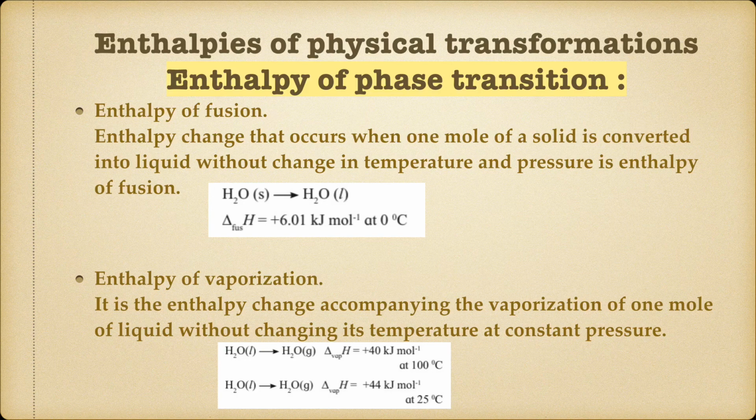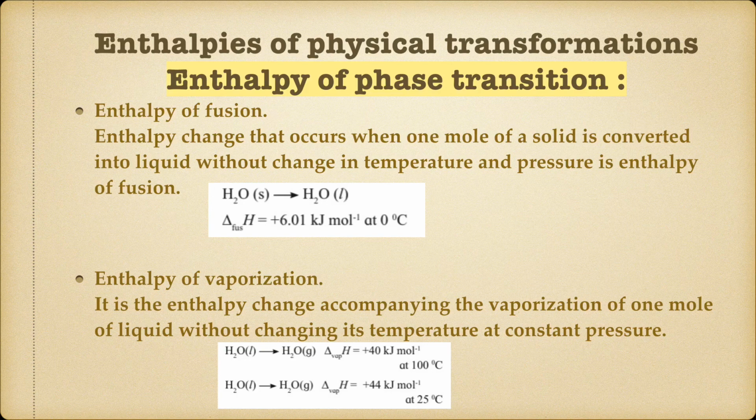Now if I do the reverse reaction, that means H2O gas converted into liquid, what process is going on? Condensation. The process is called condensation. As I told you before, the value will remain the same, only the sign will be reversed because the reaction is reversed. That is one property. Whenever you reverse a reaction, whatever enthalpy value is given, the sign will change.